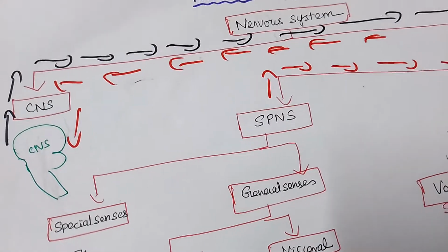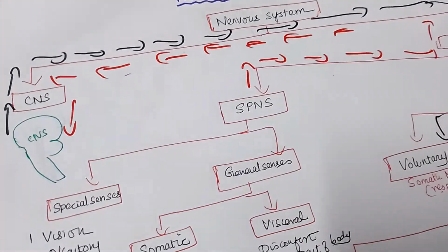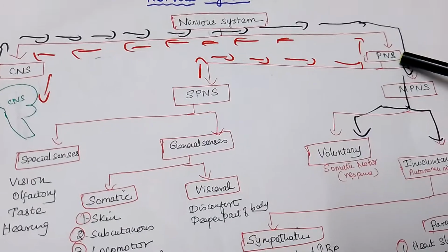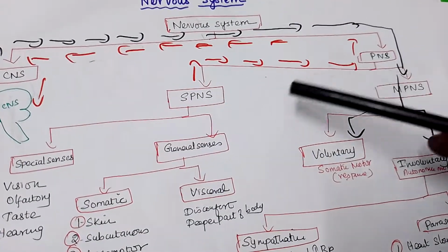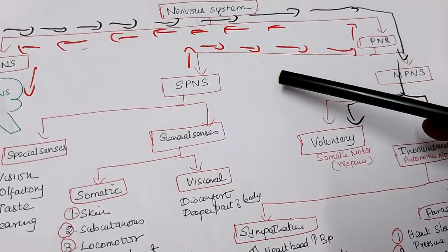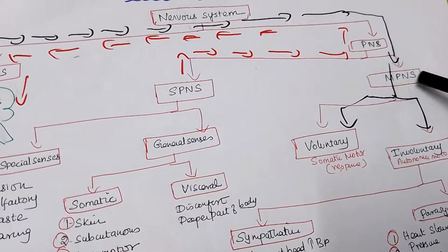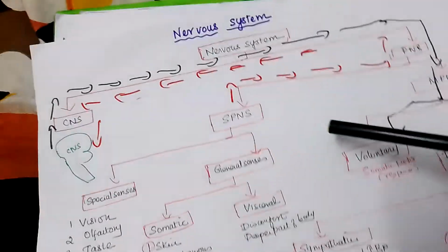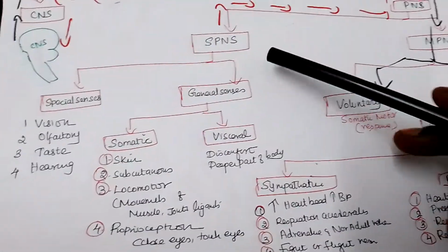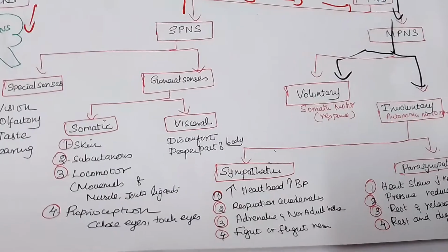The nervous system is mainly classified into the central nervous system and the peripheral nervous system. The peripheral nervous system is again divided into SPNS and MPNS. What is MPNS? Motor peripheral nervous system, and sensory peripheral nervous system. The sensory peripheral nervous system is again divided into special senses and general senses.